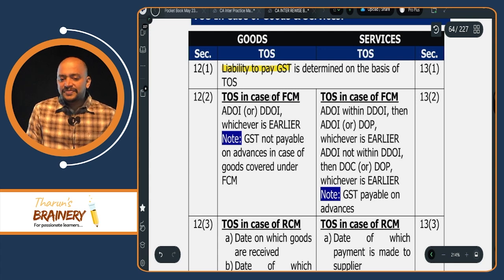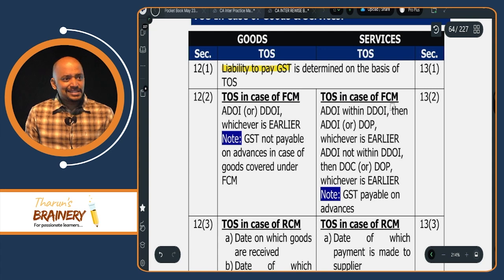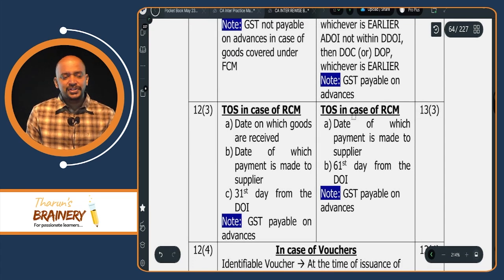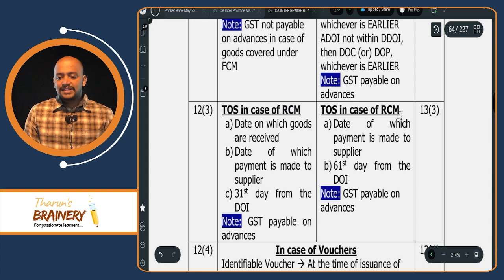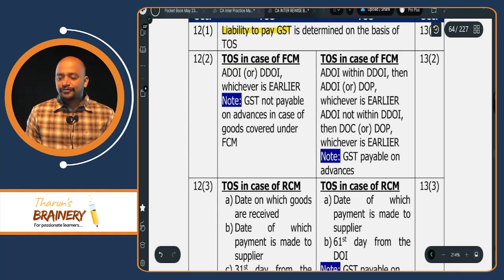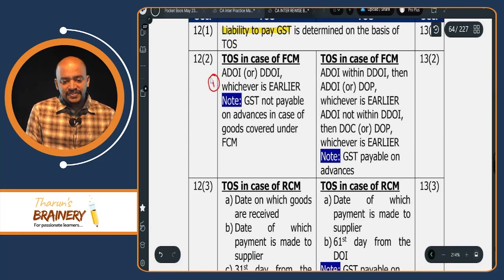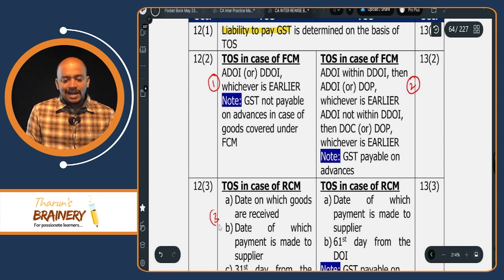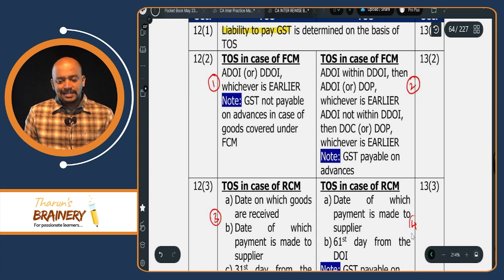In case of goods FCM it is 12.2. In case of service FCM it is 13 subsection 2. Then same way 12 subsection 3, 13 subsection 3, situation is same. So in case of goods RCM 12.3, service RCM 13.3. But provisions are different. So therefore we need to remember 4 points first. Goods FCM, services FCM, goods RCM, services RCM.